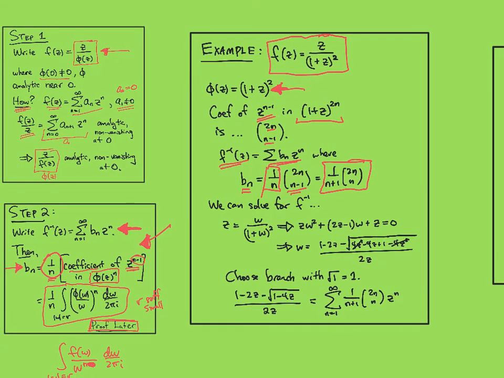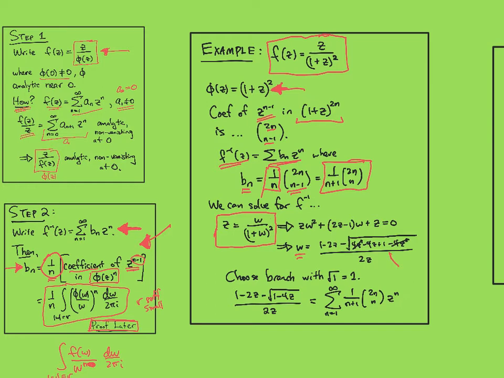But in this case, you would do what you learned in middle school or high school and switch the variables and solve for w. And you get that w is some expression involving a square root. You have to choose the right branch here in order to assure that this will be analytic at 0.